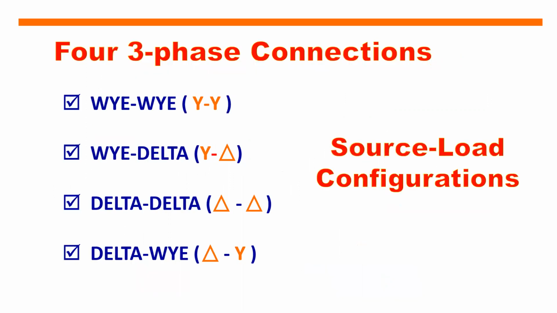So, ibig sabihin, pwede tayong magkaroon ng 4 three-phase source-load configurations: YY, Y-delta, delta-delta, delta-Y. Sa YY, ibig sabihin, Y ang ating source, Y din ang ating load. Y-delta, Y ang source, delta ang load. Delta-delta, delta ang source, delta ang load. Delta-Y, it means the source is delta and the load is Y.